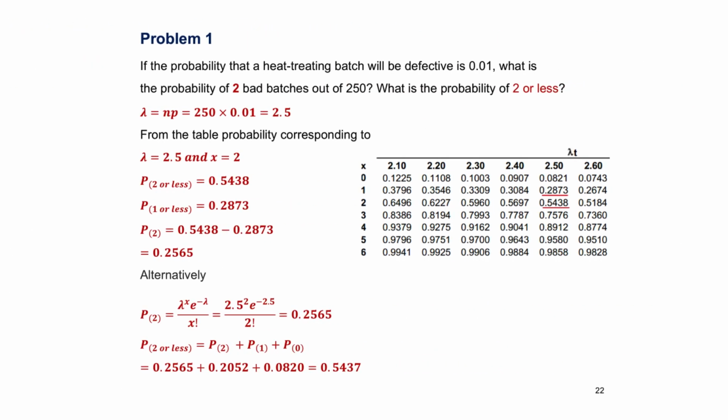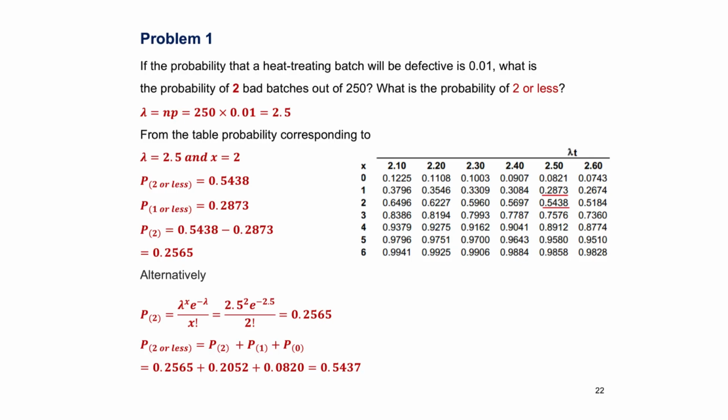Problem 1. If the probability that a heat-treating batch will be defective is 0.01, what is the probability of 2 bad batches out of 250? What is the probability of 2 or fewer? Lambda equals n times p equals 250 times 0.01 equals 2.5. Since the probability table gives cumulative probability, the probability of exactly 2 bad batches equals the probability of 2 or fewer batches minus the probability of 1 or fewer batches.